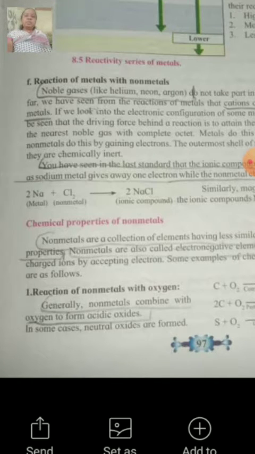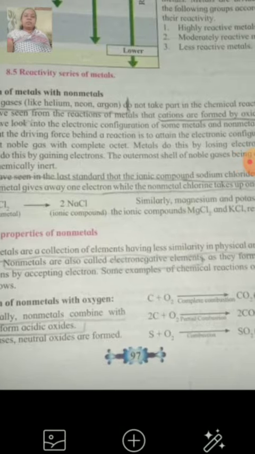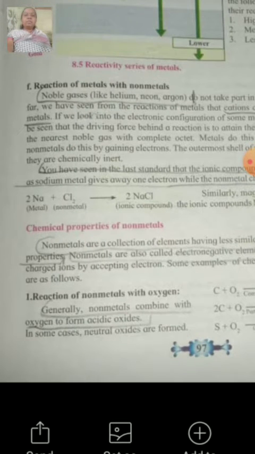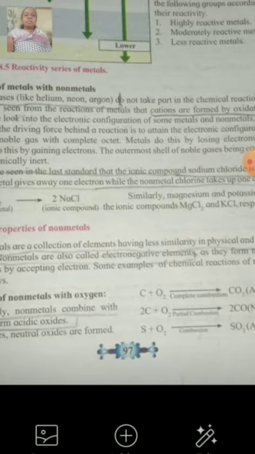Some examples of the chemical properties or chemical reactions are given here. First is the reaction of nonmetals with oxygen. When nonmetals react or combine with oxygen, they form acidic oxides. In some cases, they form neutral oxides. Some examples are given here.